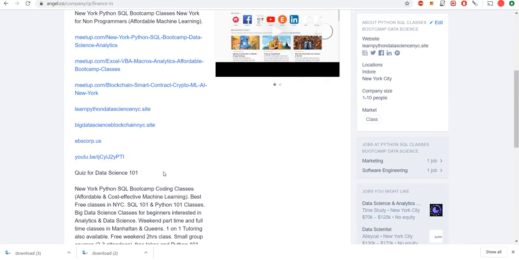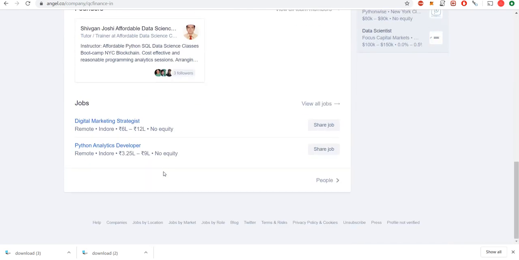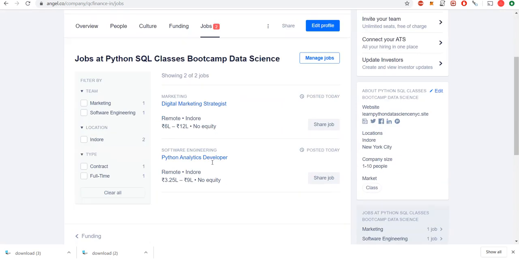So this is our website, company website, and these are the jobs that I have posted. If you click on view all jobs, these are the jobs that I have posted. This is posted today. This is Python analytics developer, and this is digital marketing strategist. The location is Indore, and it's full time and contract. I think both are full time.